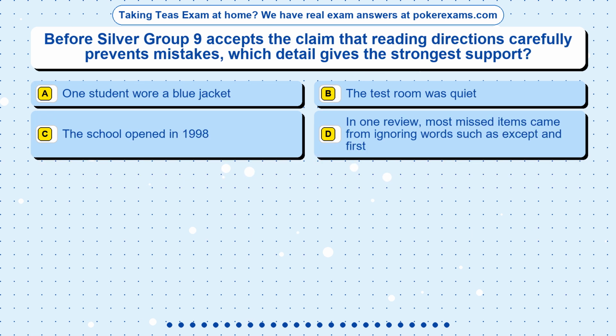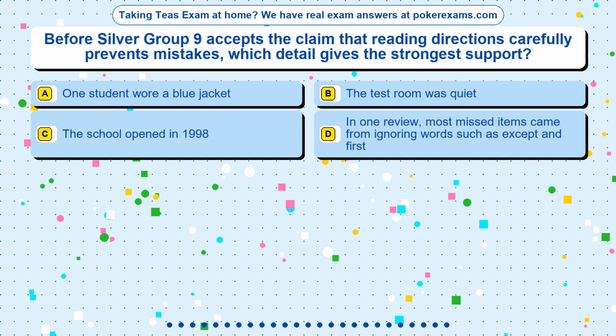Question 5. Before Silver Group 9 accepts the claim that reading directions carefully prevents mistakes, which detail gives the strongest support? Option A. One student wore a blue jacket. Option B. The test room was quiet. Option C. The school opened in 1998. Option D. In one review, most missed items came from ignoring words such as except and first.